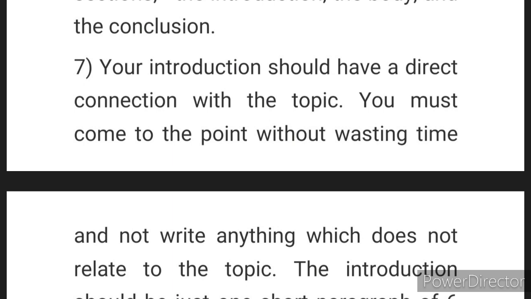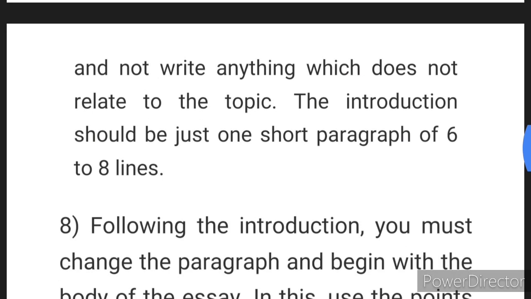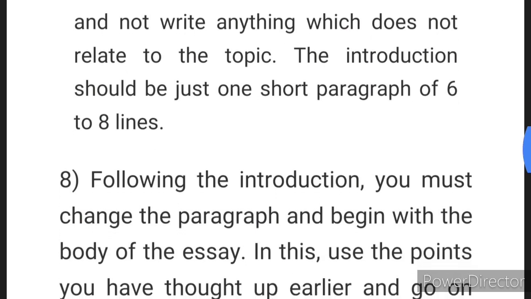You must come to the point without wasting time and not write anything which does not relate to the topic. Don't beat around the bush. Don't waste time talking about unnecessary things which are not related to the topic. Come to the point, be brief and to the point, and begin with your essay. The introduction should be just one short paragraph of 6 to 8 lines. That is ideal. You can make it 10 lines if you want. But then it should be a comparatively shorter paragraph.